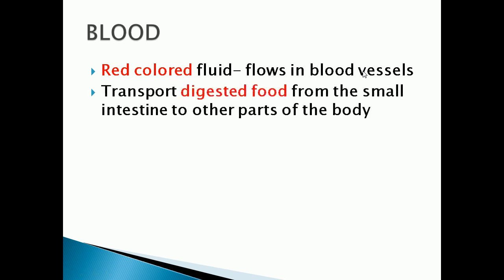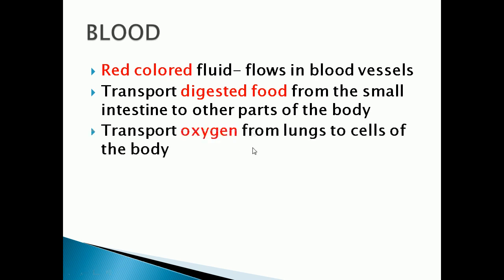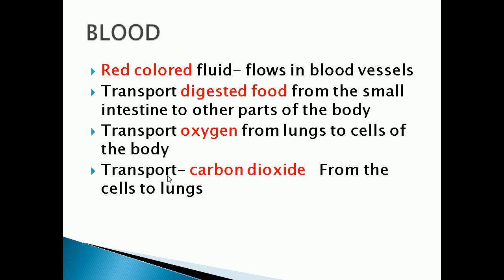It transports digested food from the small intestine to other parts of the body. It also transports oxygen from the lungs to the cells of the body. Next, it also transports carbon dioxide from the cells to the lungs. We know that after digestion, in the small intestine only digestion takes place. It has to be transported to all other parts of the body. This is done by the blood.